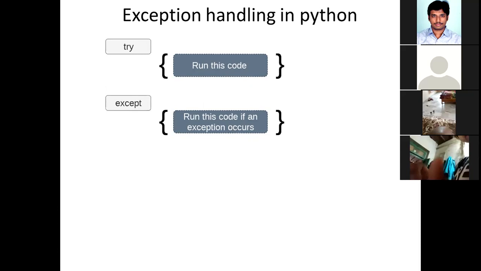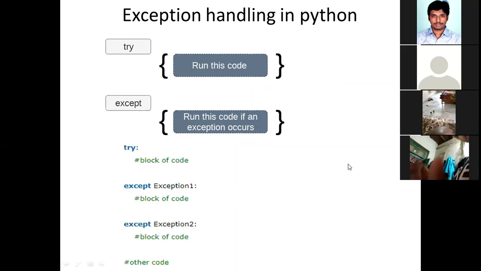The purpose of the try block is simply that you specify some set of statements. If an exception occurs in any of those statements within the try block, the try block will throw that exception. That is the purpose of the try block. And once the exception is thrown, the except block will take those exceptions and handle them. The code for handling exceptions you have to write here, right? Look at this. This is the syntax.